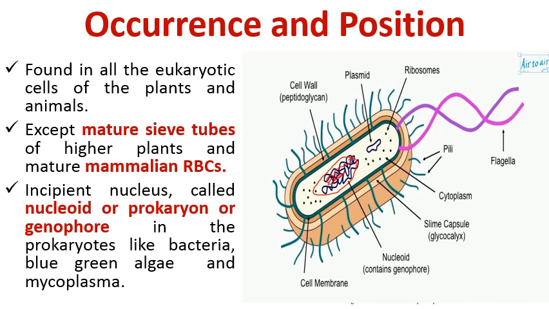So ये जो बैक्टीरिया है, इसमें जो ये सेंटर है, that is occupied by this chromatin material or DNA which lies freely in the cytoplasm, और इसके लिए टर्म यूज़ किया था न्यूक्लियोइड, या फिर इसे कहा जाता है प्रोकैरियन, या फिर इसे कहा जाता है जीनोफोर, because this genetic material doesn't lie in a well membrane-bound nucleus. ये इसमें cytoplasm में lie करता है. So that's why these types of cells are known as prokaryotic cells. In addition to this, we have some other organisms, like green algae, blue-green algae, BGA. It is again a prokaryotic cell.